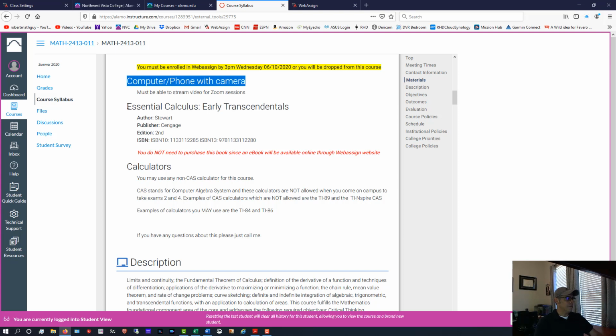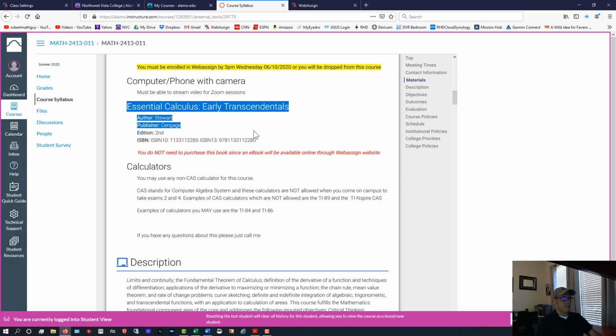We do have a textbook that the course is based on, but you do not have to buy it. All right, but if you're one of those people who really wants to have a physical textbook, this is the book that all the material is coming out of. So you're free to go get that if you want, but again, it's optional.